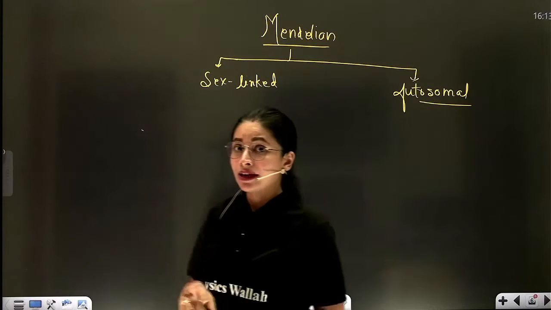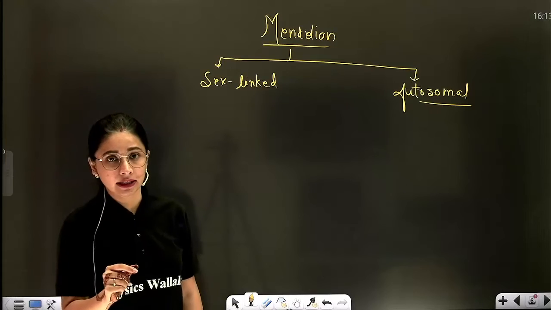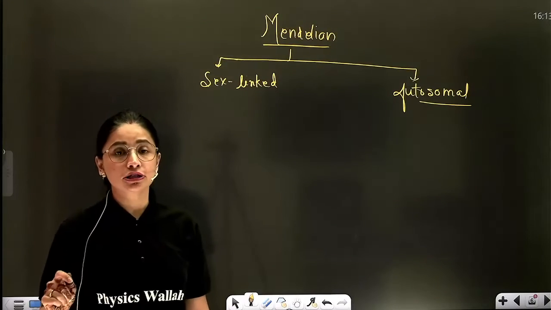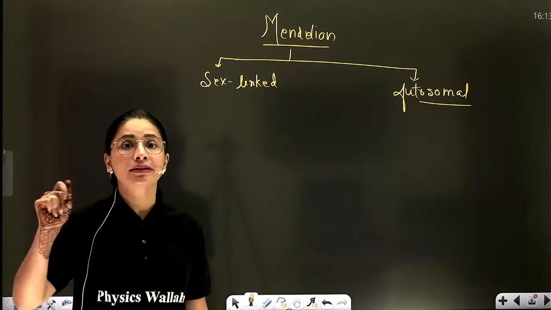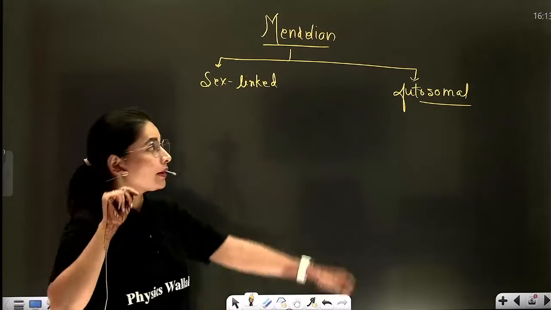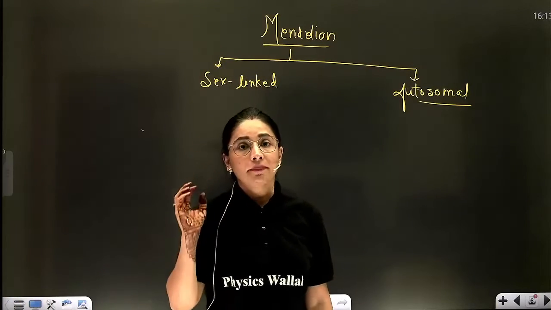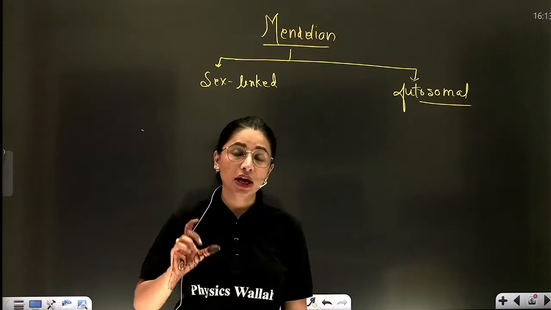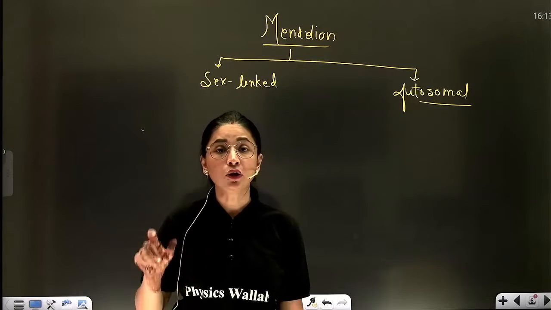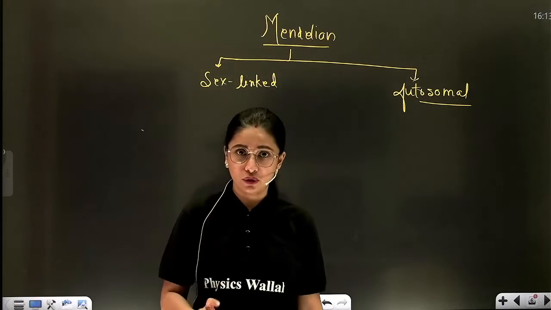Sex-linked means those disorders which occur due to the change in the arrangement of a gene located on a sex chromosome, whereas autosomal Mendelian disorders are those which occur due to the change in a gene located on an autosome.